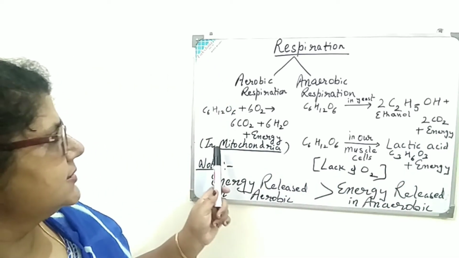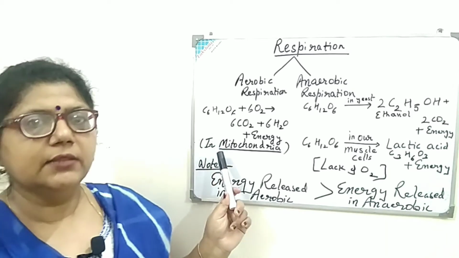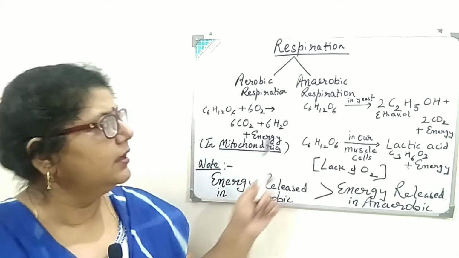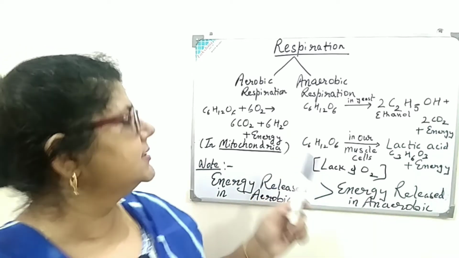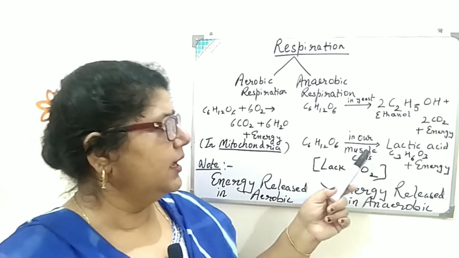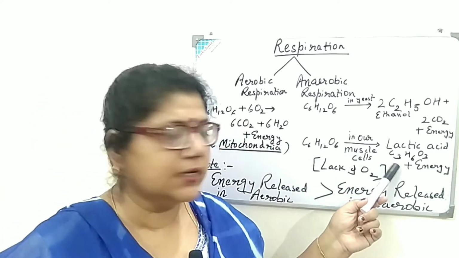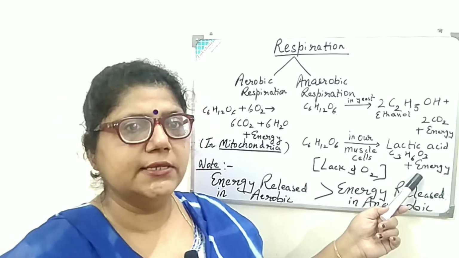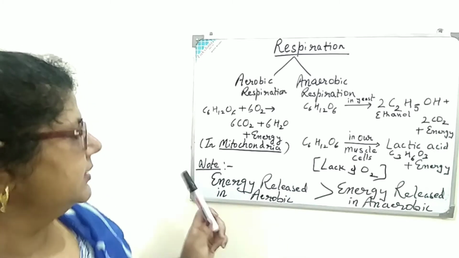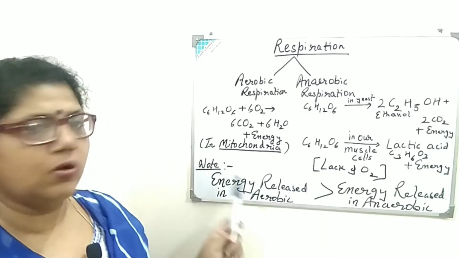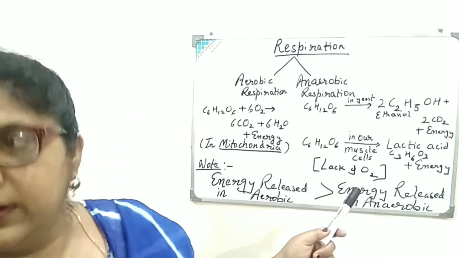Now this aerobic respiration equation which I showed you earlier takes place in the mitochondria. Now the second reaction I am telling you takes place in the muscle cells. This glucose is broken down into lactic acid. Lactic acid is a 3 carbon molecule and energy is released. And now I will give you an important note here, that energy released in aerobic respiration is always more than energy released in anaerobic respiration.